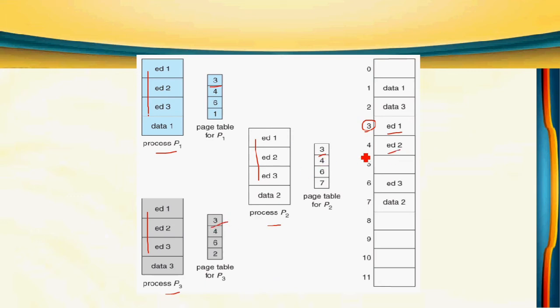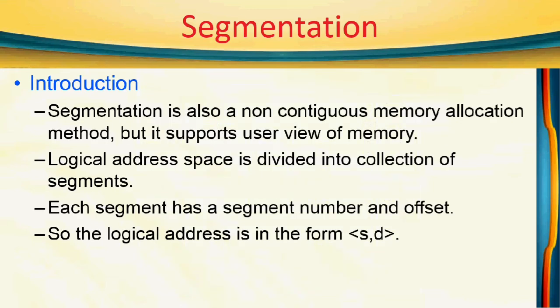Similarly, ED2 is stored in frame number 4, and ED3 is stored in frame number 6. So in each page table we see frame numbers 4 and 6. All three processes can share ED1, ED2, ED3 from frame numbers 3, 4, 6. This is the sharing of pages. So with that, paging is over.